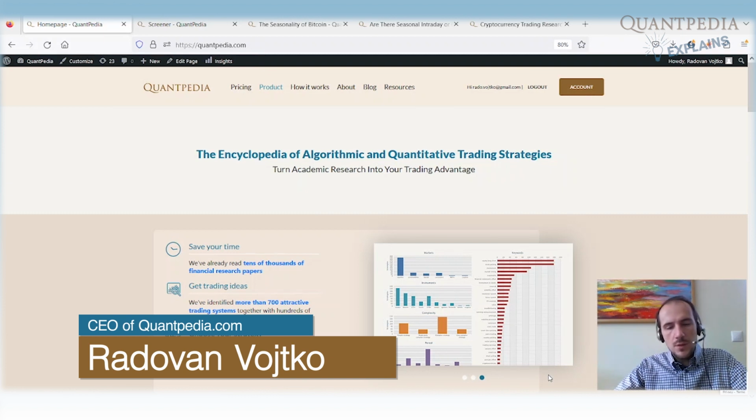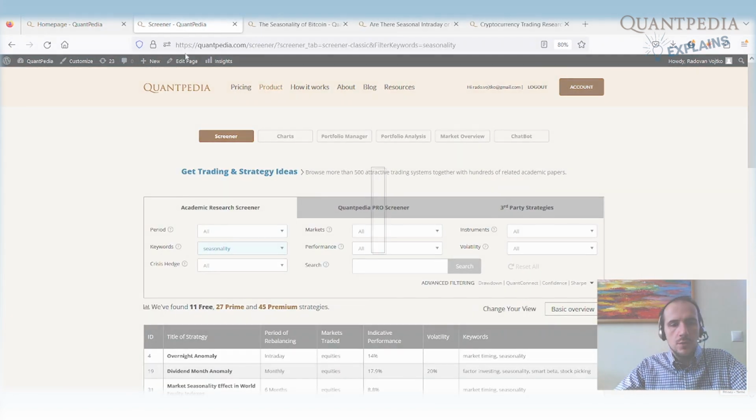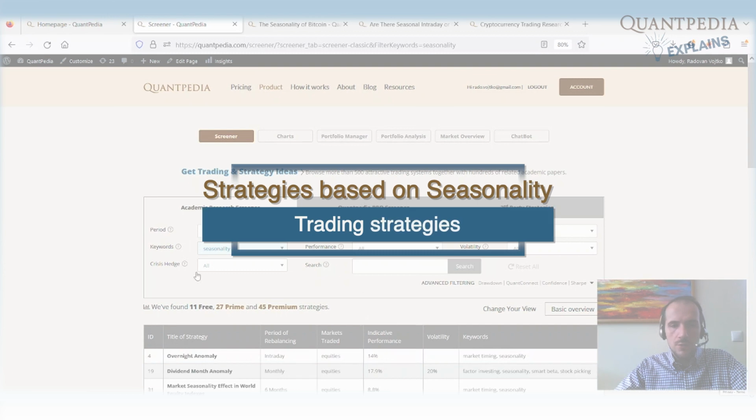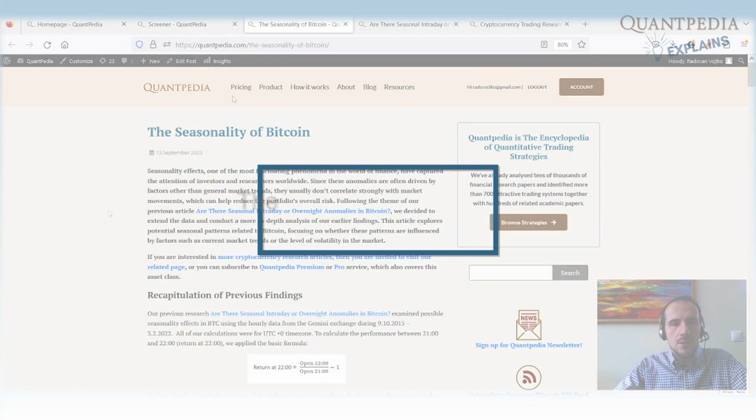Today we will discuss once again a cryptocurrency trading strategy. Our interest is in seasonality strategies. We have a lot of those strategies in our database, so feel free to look out and search for interesting seasonality strategies in our Quantpedia database. So here we go. Seasonality of Bitcoin.